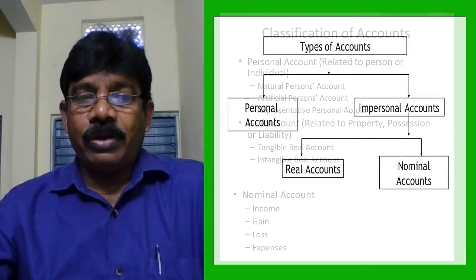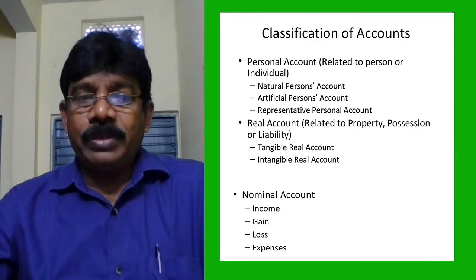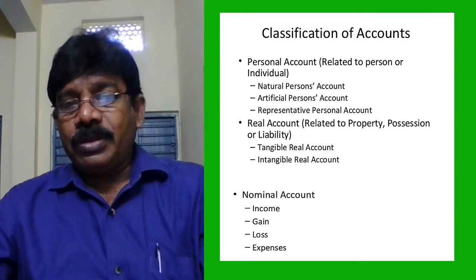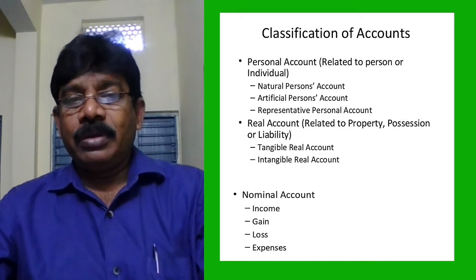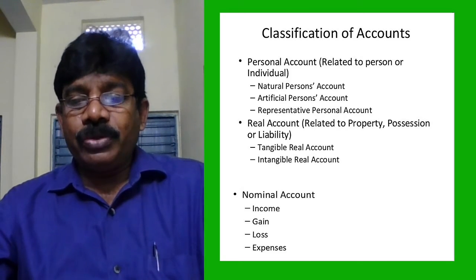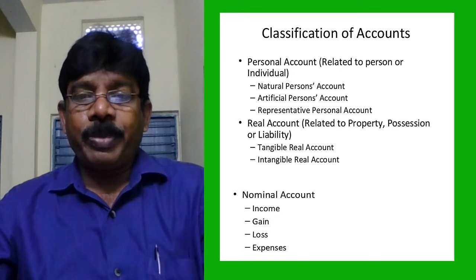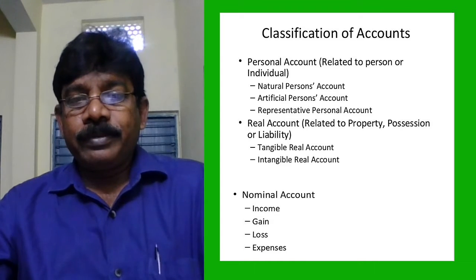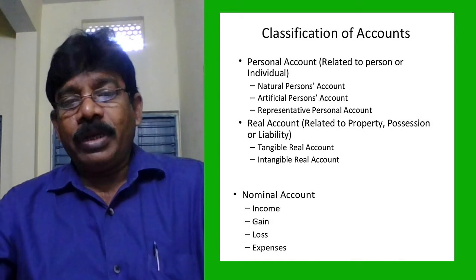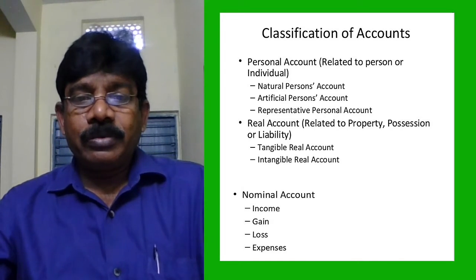Types of accounts, three types: personal accounts, real accounts, nominal accounts. Personal accounts are of three kinds: natural persons, artificial persons, and representative persons. Real accounts are used to record assets, property, possession, or liability. There are two types: tangible real accounts and intangible real accounts.